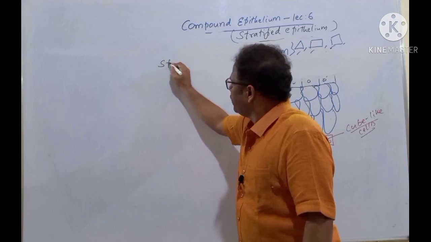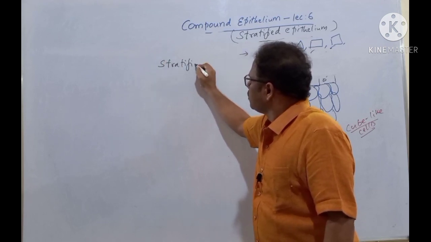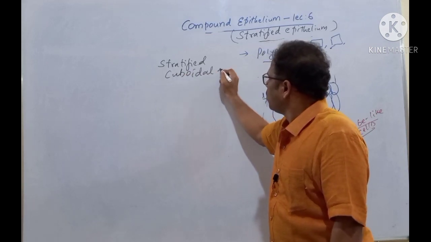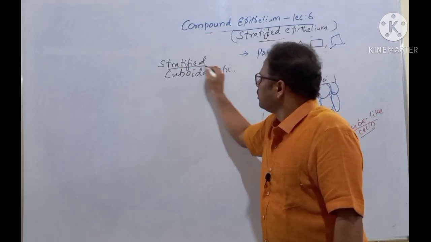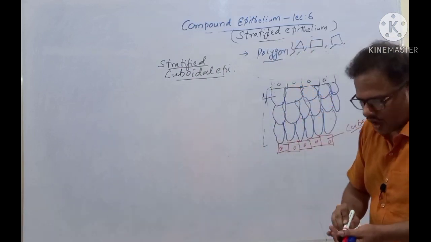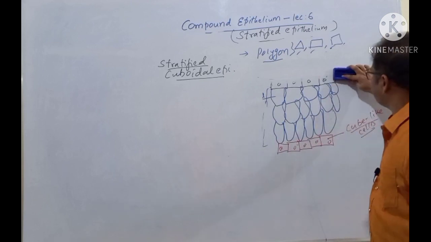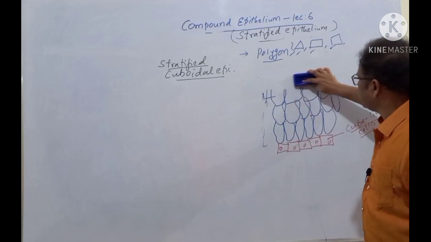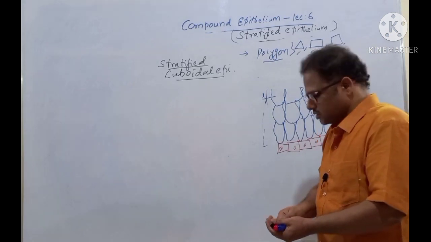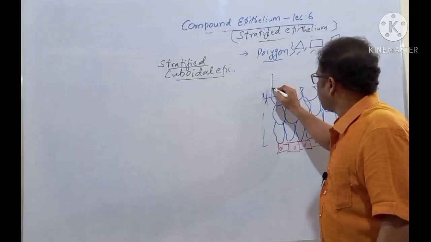Now stratified cuboidal epithelium. Here, same thing. Don't hesitate here. See here, the uppermost layer is different. That's it. Only the uppermost layer is different. Here, the uppermost layer consists of cube-like cells.